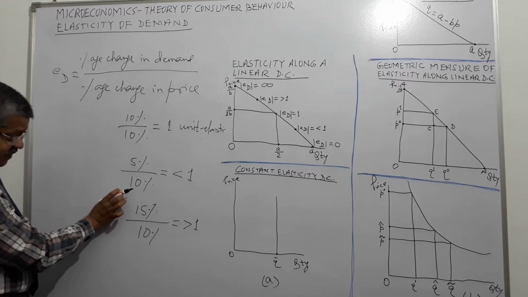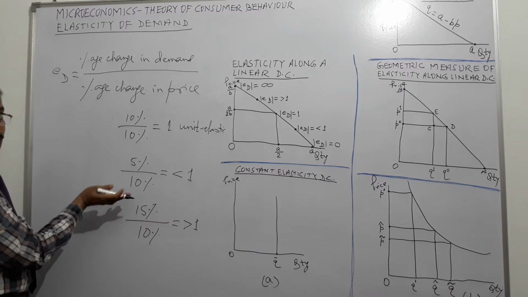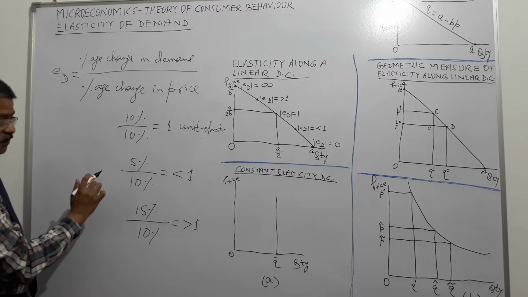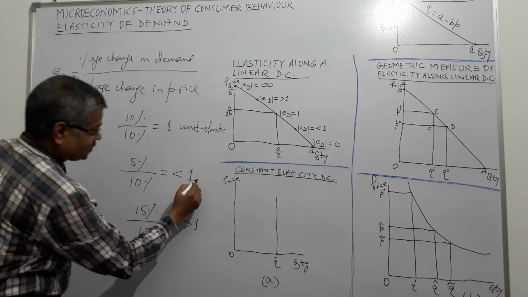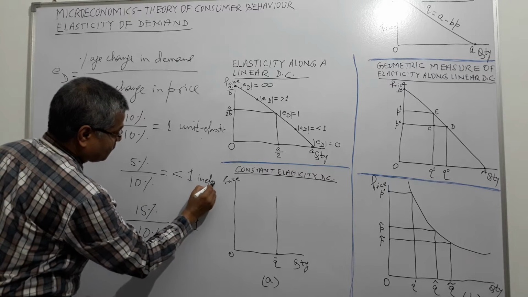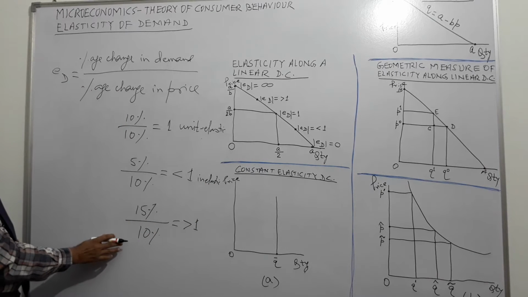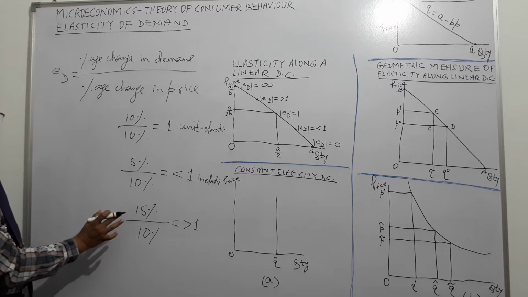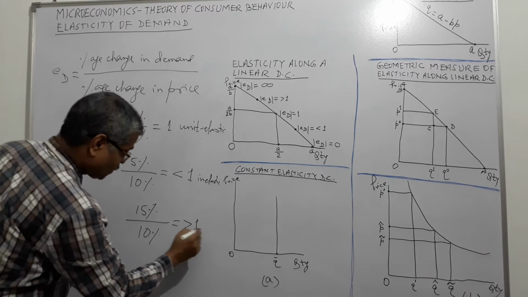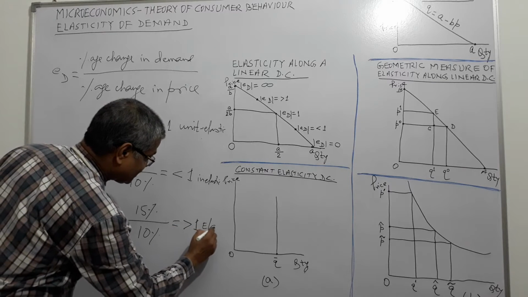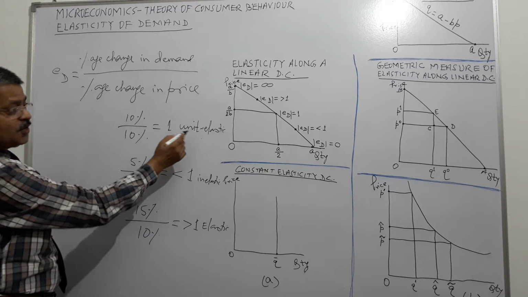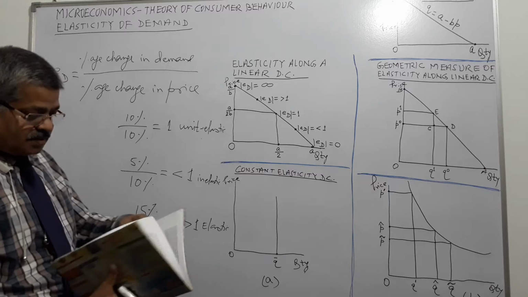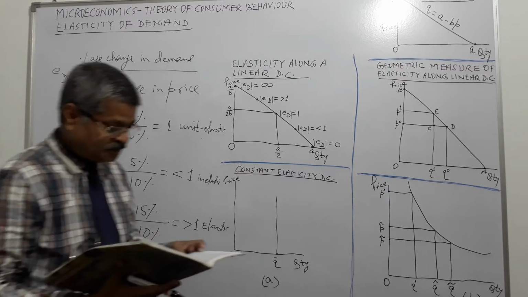Then same change in price of 10%, but quantity demanded changes by 5%. So this is less than 1. This is called inelastic. Here same percentage change in price, but demand changes by 15%, more than that. So this is more than 1. It is called elastic. 1 is unit elastic, less than 1 is inelastic, more than 1 is elastic, right? It's as simple as that.